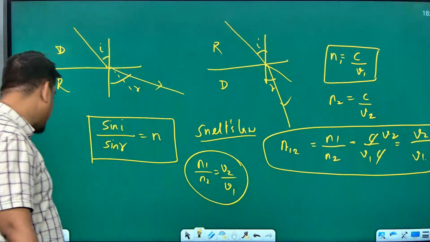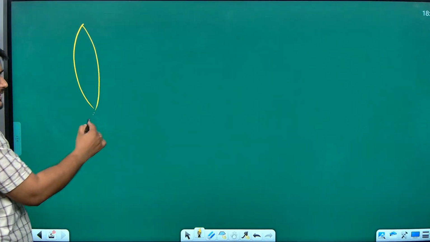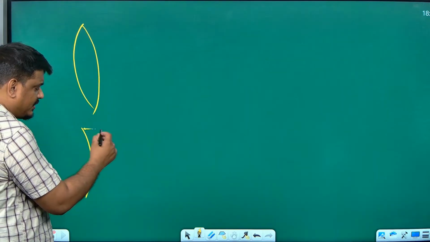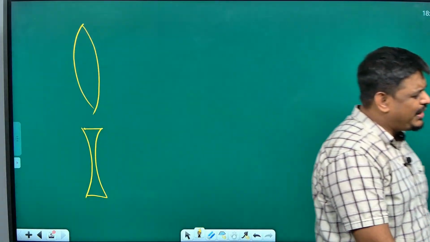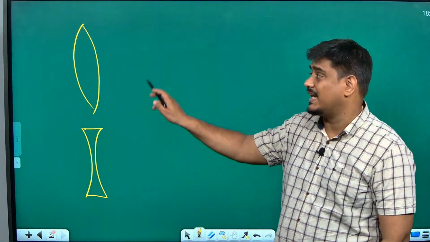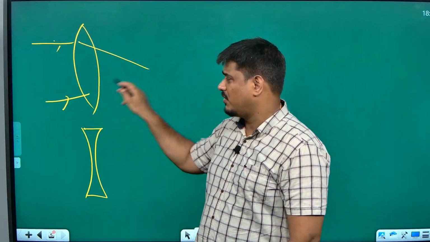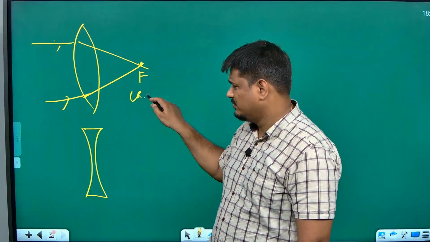Then we have lenses. What is a lens? A lens is formed by the combination of spherical surfaces. It can be a biconvex lens or it can be a biconcave lens. Same like a concave mirror, a convex lens has the property of converging the light falling on it. Whatever light falls on a convex lens, it converges it. So here, how is the focus? A real focus.